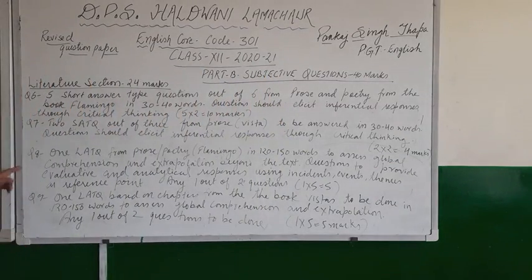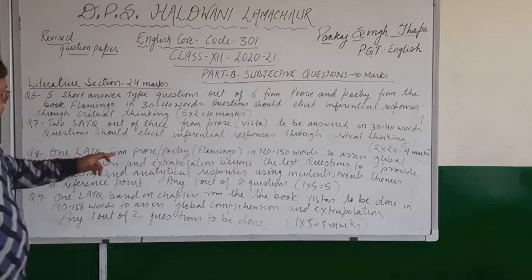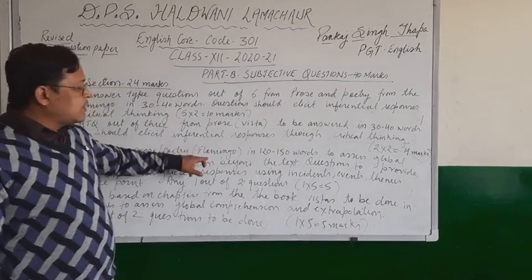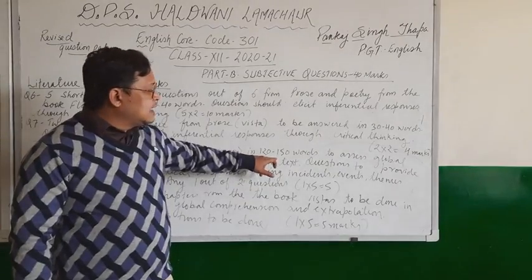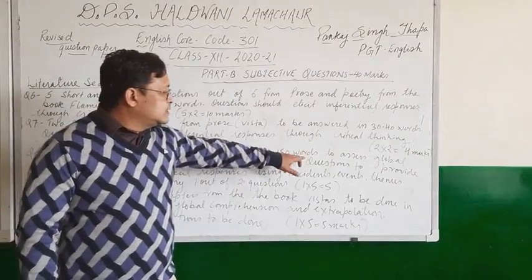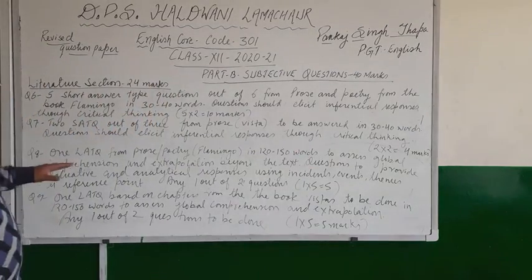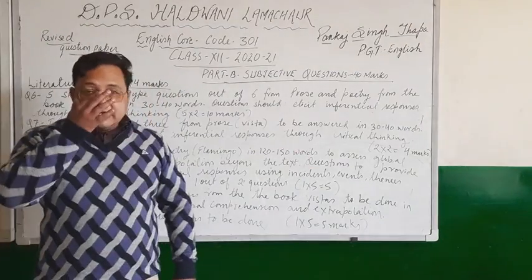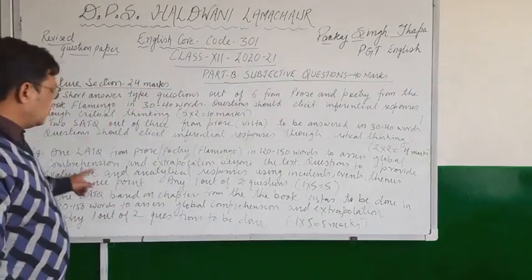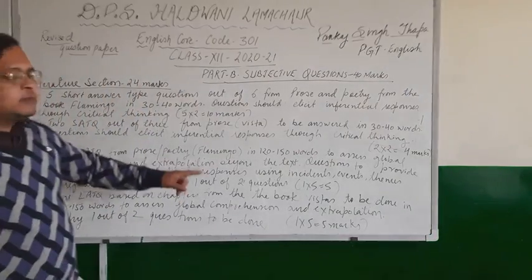Next 2 questions, children, are long answer type questions. So one LTQ from prose or poetry from the book Flamingo, which you have to answer in 120 to 150 words to assess global comprehension and extrapolation beyond the text. Children, what is this word, global comprehension and extrapolation beyond the text?